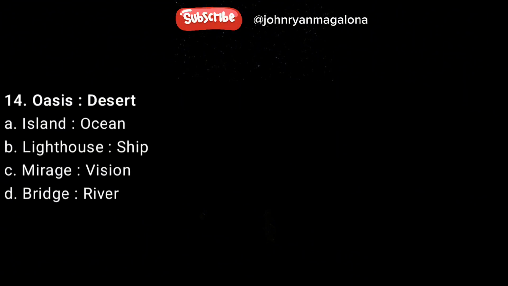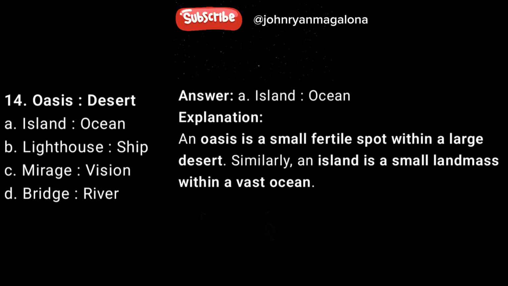14. Oasis, desert. A, island, ocean. B, lighthouse, ship. C, mirage, vision. D, bridge, river. Answer A, island, ocean. Explanation: an oasis is a small fertile spot within a large desert. Similarly, an island is a small landmass within a vast ocean.